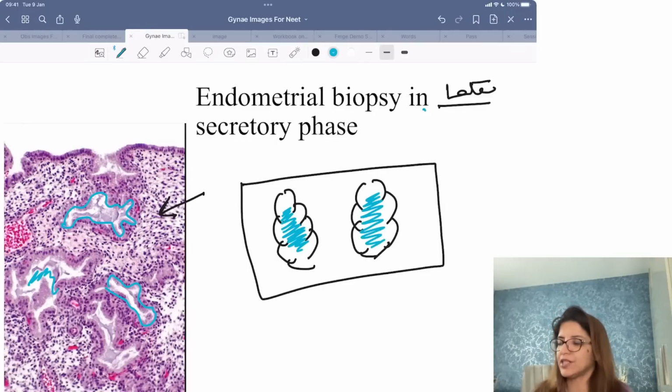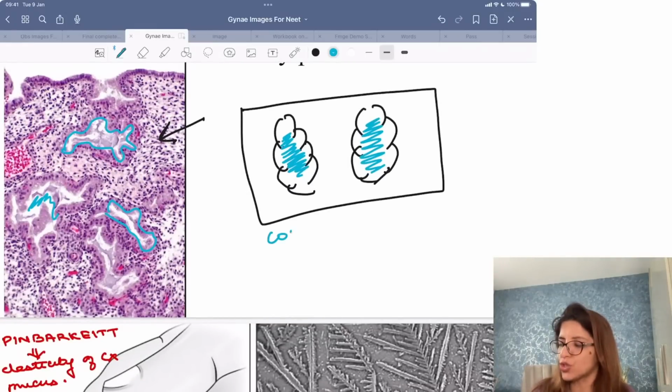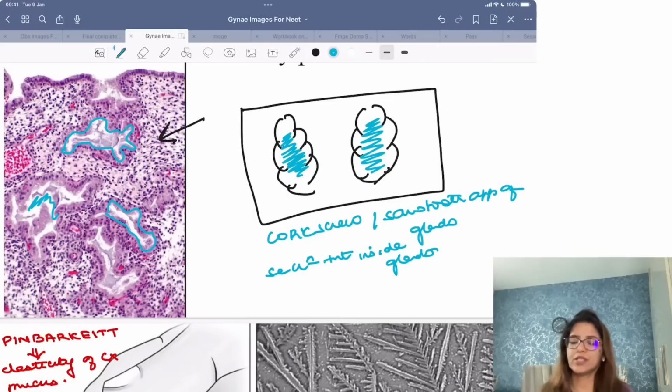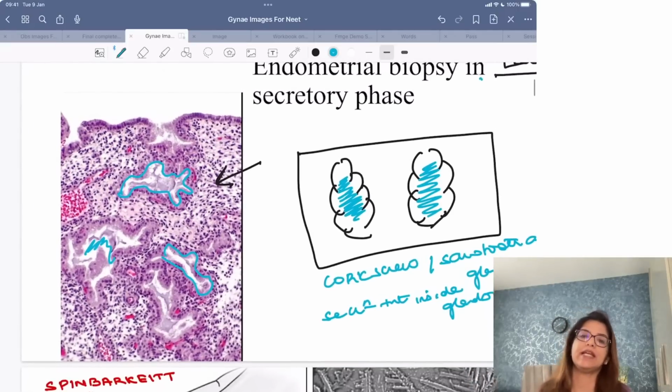So in late secretory phase, you get corkscrew or sawtooth appearance of the glands. And there are secretions which are present inside the glands, right? So this endometrial biopsy is seen in late secretory phase. Clear? Corkscrew or sawtooth appearance, very good.